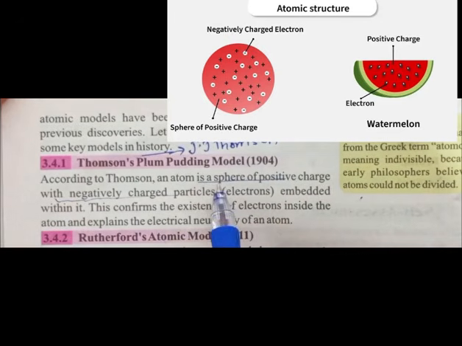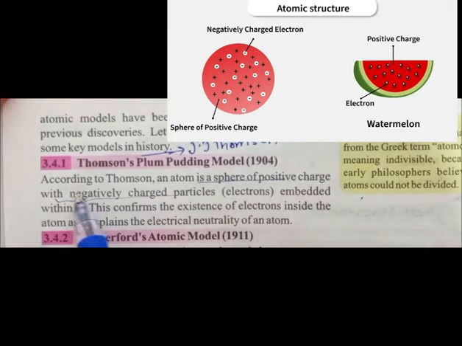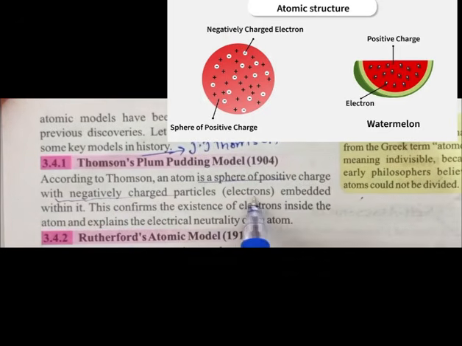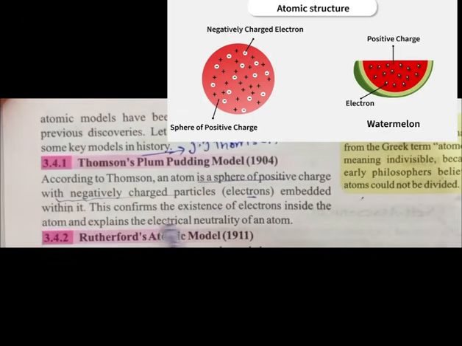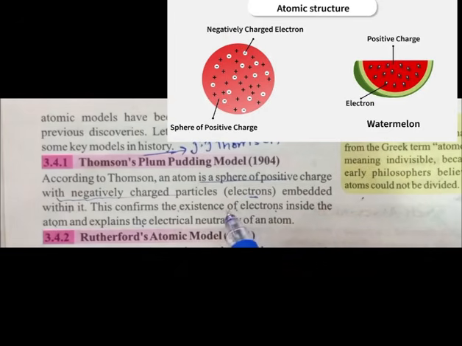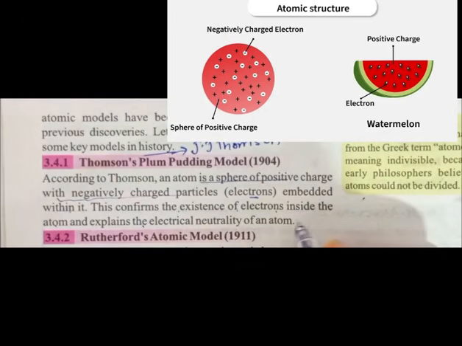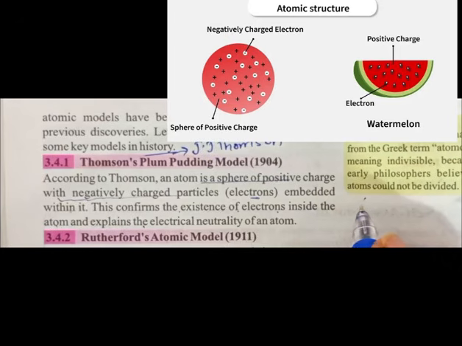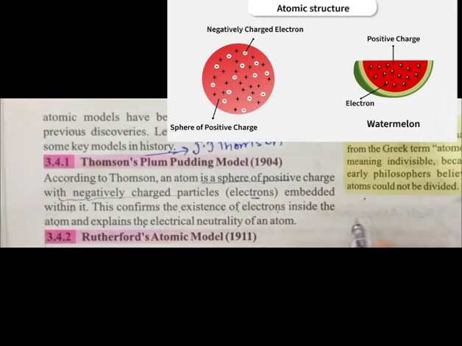According to Thomson, an atom is a sphere of positive charge with negatively charged particles, electrons, embedded within it. This confirms the existence of electrons inside atoms and explains the electrical neutrality of an atom. The seeds present in the watermelon are the electrons, embedded within the red part, the positive charge.